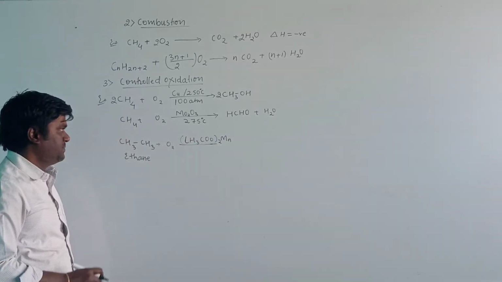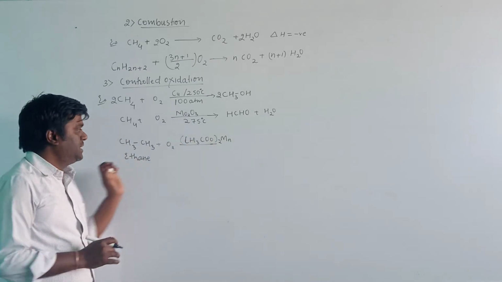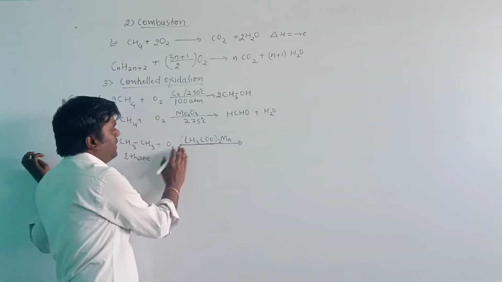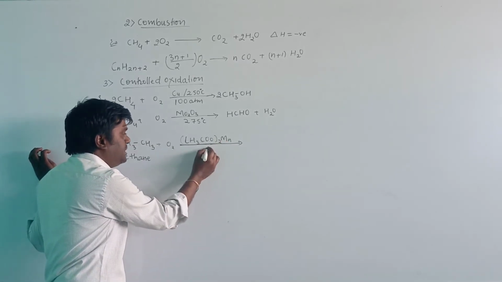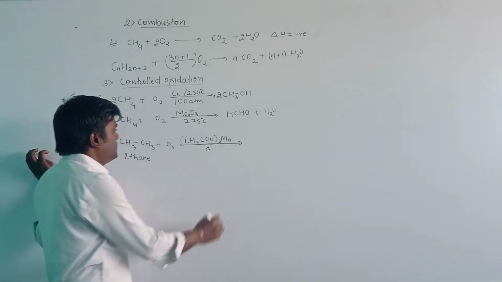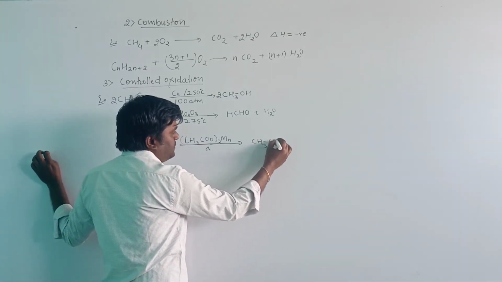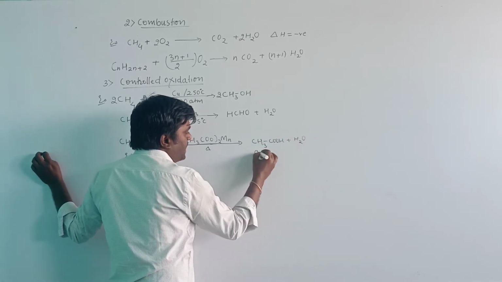The catalyst is manganese acetate. When the oxidation of ethane is carried out in the presence of manganese acetate, it will produce the compound called acetic acid, CH3COOH, plus a water molecule.